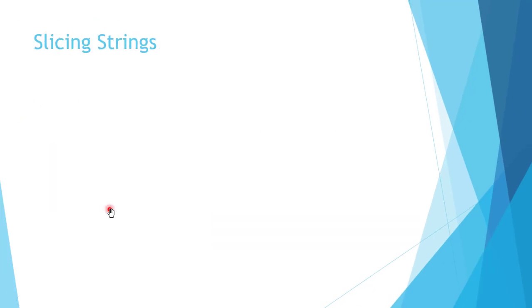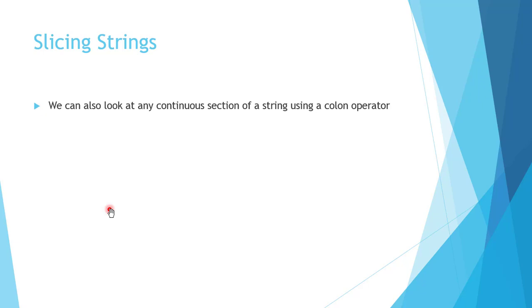Next, we will see slicing a string. Slicing represents a part or piece of a string. The format of slicing is the string name, then in square brackets the starting number, colon, stop number, colon, step size. If the start and stop are not specified, then the slicing is done from 0 to n minus 1 element, and if the step size is not written, it is taken as 1.